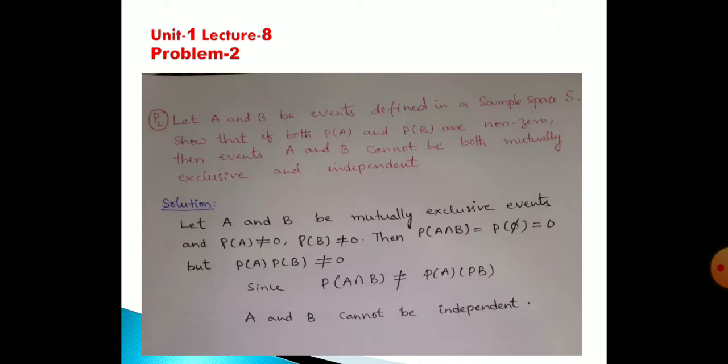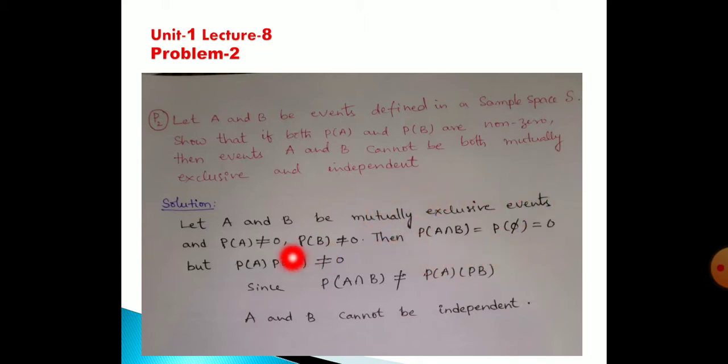You see here, let A and B be mutually exclusive events, therefore probability of A is not equal to 0, probability of B is not equal to 0. Then probability of A intersection B is equal to phi. We know this because mutually exclusive means this. Whenever you get mutually exclusive events, probability of A intersection B is equal to probability of phi, that is equal to 0. This is the concept of mutually exclusive events.